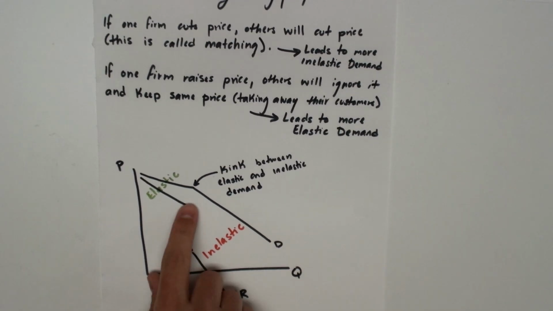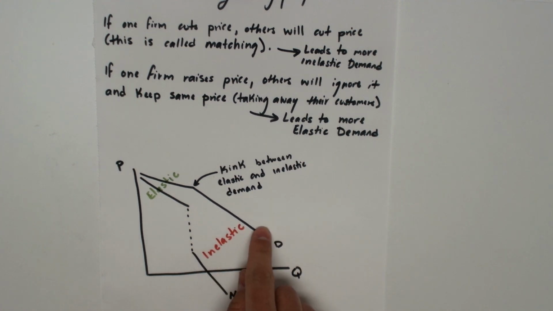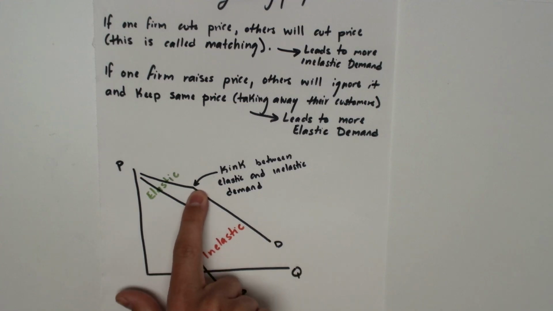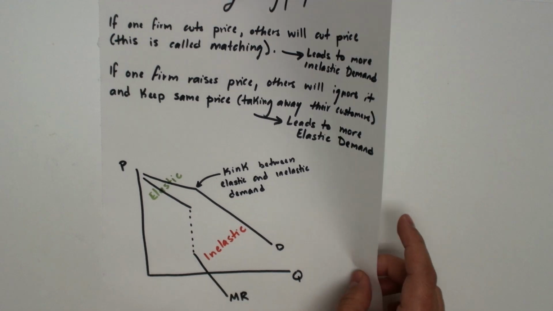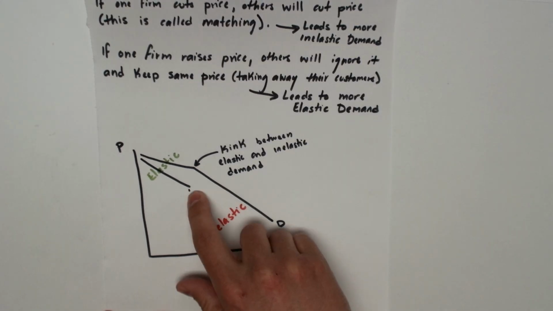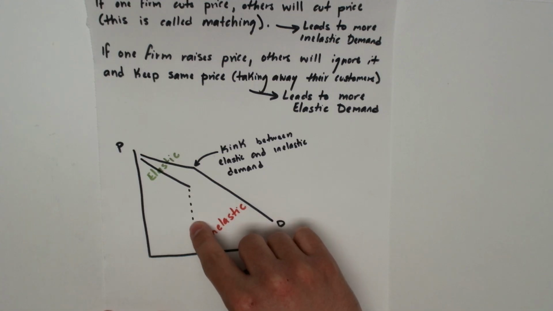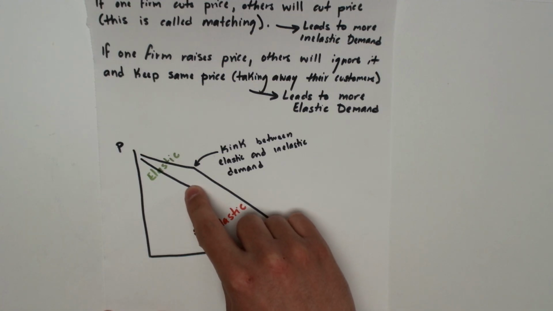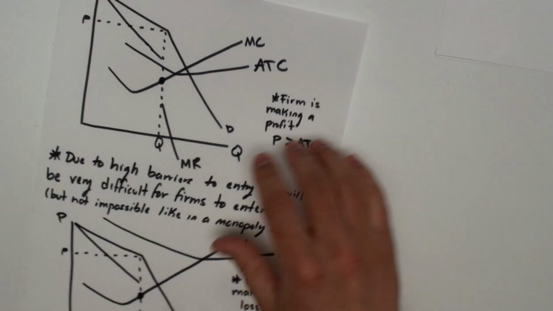So you see here that if prices are raised, then this leads to more elastic demand. And if prices are lowered, then this leads to more inelastic demand. So you have a little kink here between the elastic and inelastic portions of the demand curve. This is called the kinked demand model. And the kink here gives us an area where the marginal revenue could be here between the elastic and inelastic portions of the demand. So the price of the marginal cost could be anywhere here, and that's where it could meet the marginal revenue. So we put it together like this.